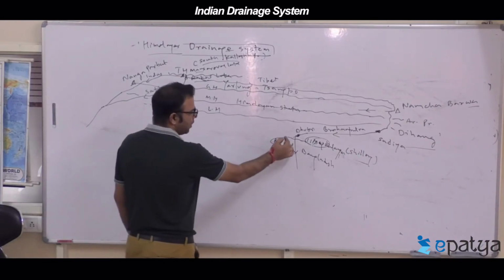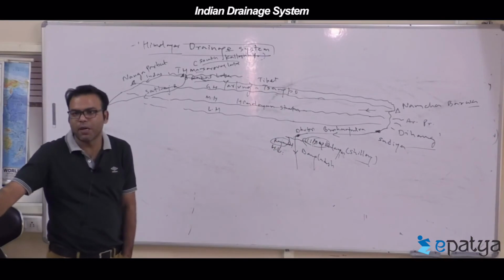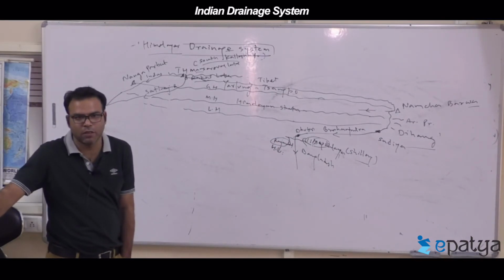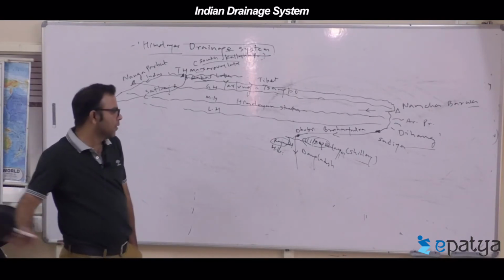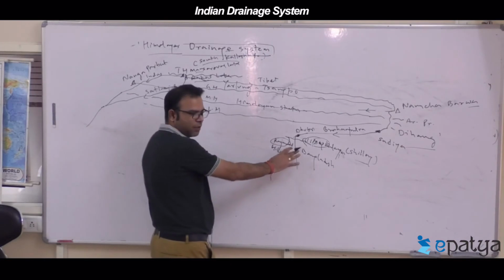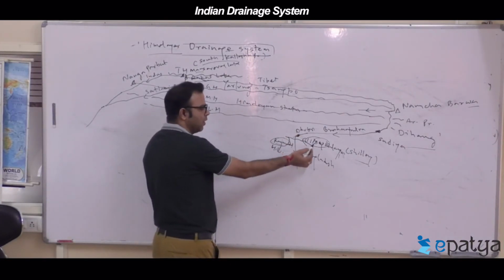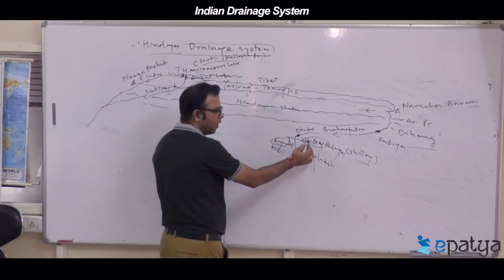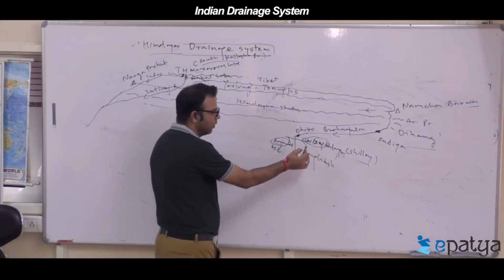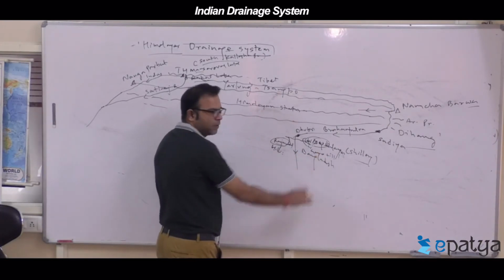This part is called the Malda Gap, Malda, M-A-L-D-A, a district of West Bengal. Through the Malda Gap it enters the plains of Bangladesh. Another name is the Rajmahal Garo Gap, as the Garo Khasi hills are there. Leave this point.